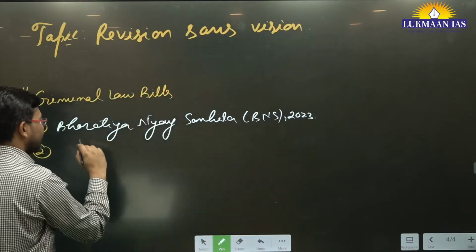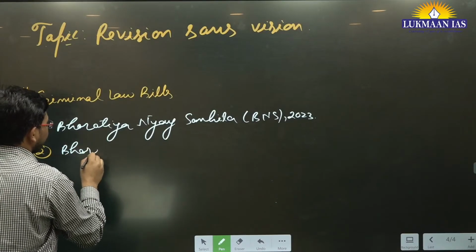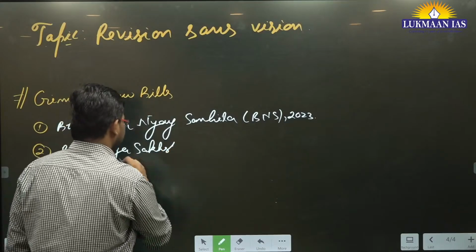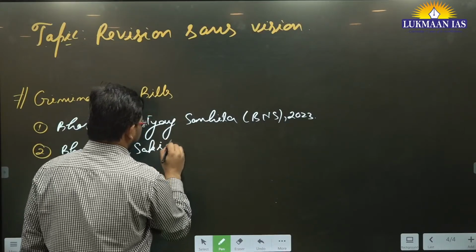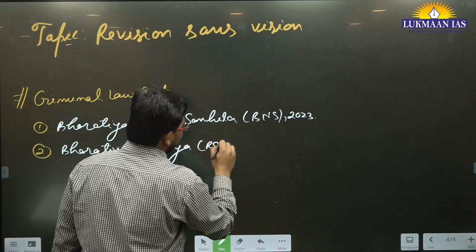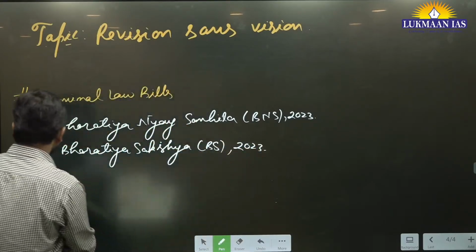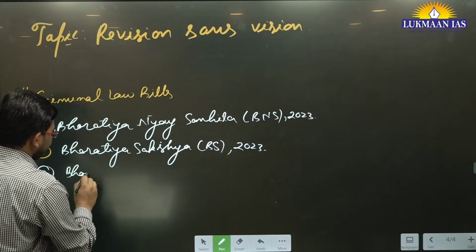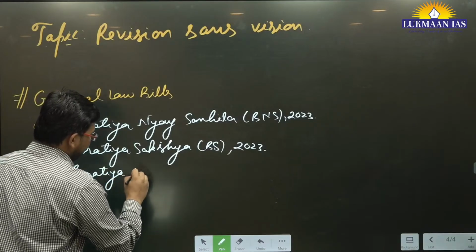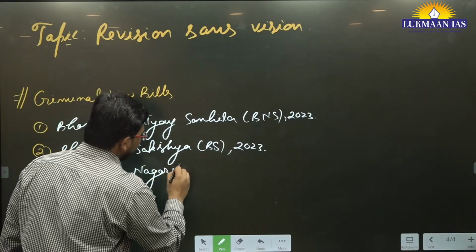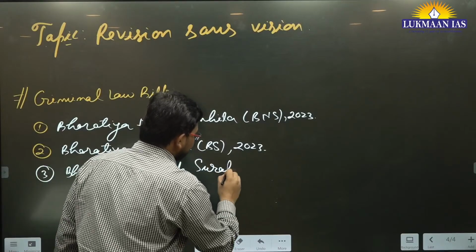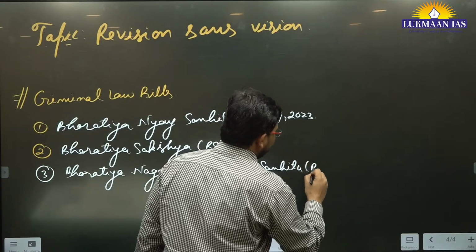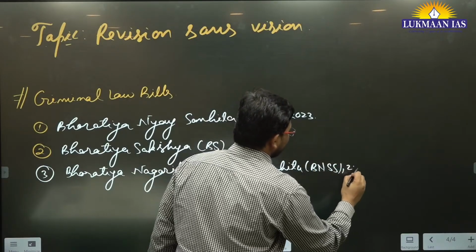Then we have Bharatiya Sakshya, BS 2023. Then they have passed another one, known as Bharatiya Nagarik Suraksha Sanhita, BNSS 2023.